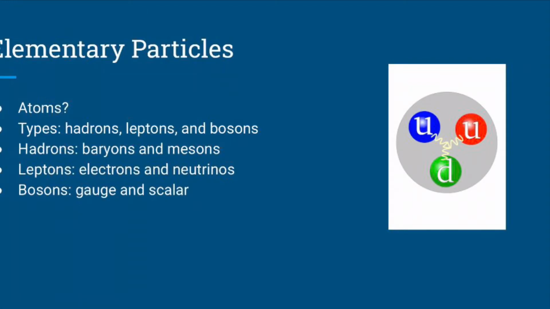These three types are called elementary particles because they have no internal structure or are not built up of smaller particles. The image on the right side of this slide is a representation of a proton that is built up of 3 quarks, 2 up quarks and a down quark.